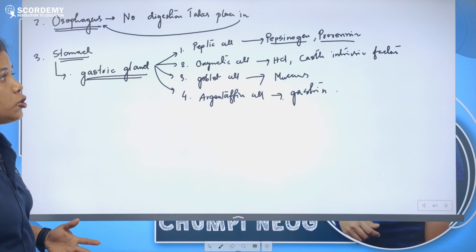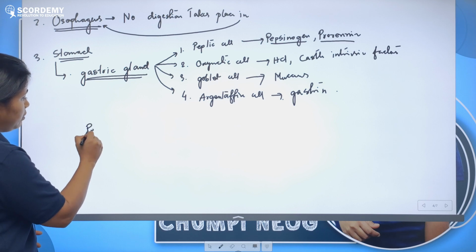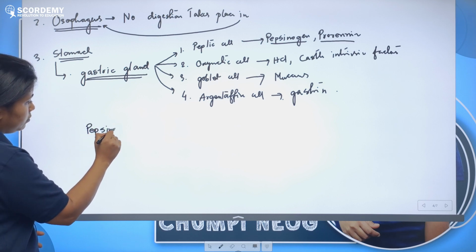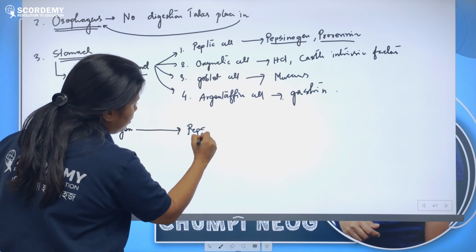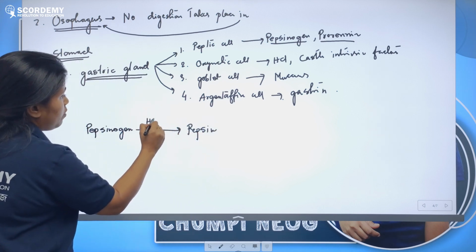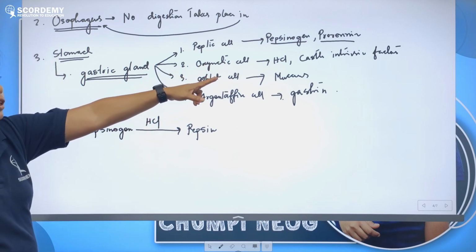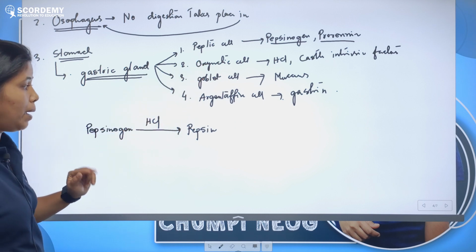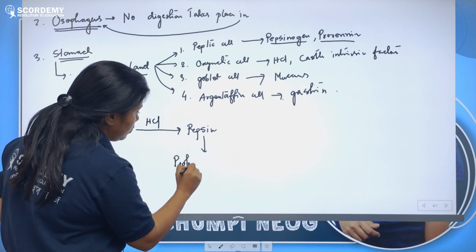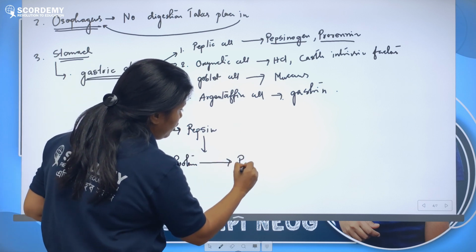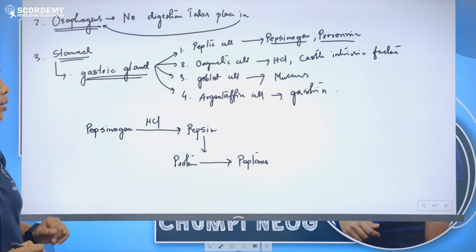Since pepsinogen and prorenin are secreted in the stomach as inactive forms, they need to be activated. How do they get activated? Pepsinogen will be converted to the active form pepsin in the presence of hydrochloric acid secreted from the oxyntic cell. Then pepsin will act on protein, and the proteins will be converted to peptones. So this is the function of pepsinogen.